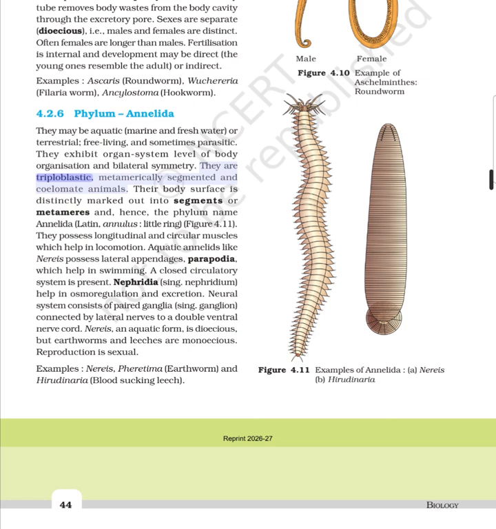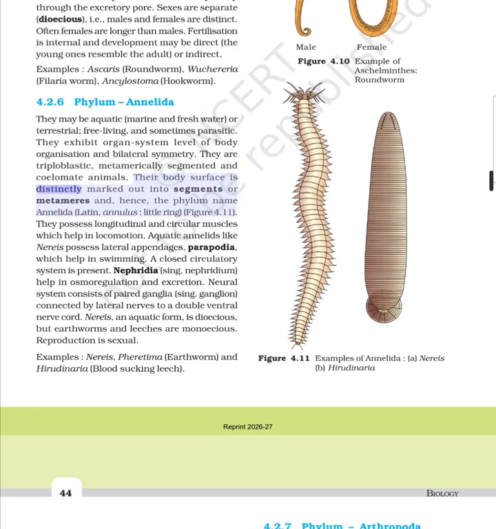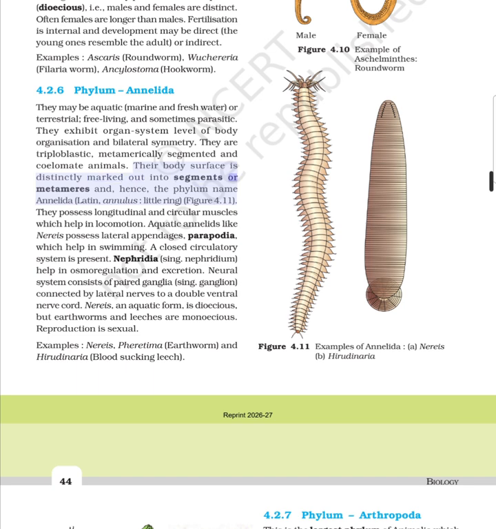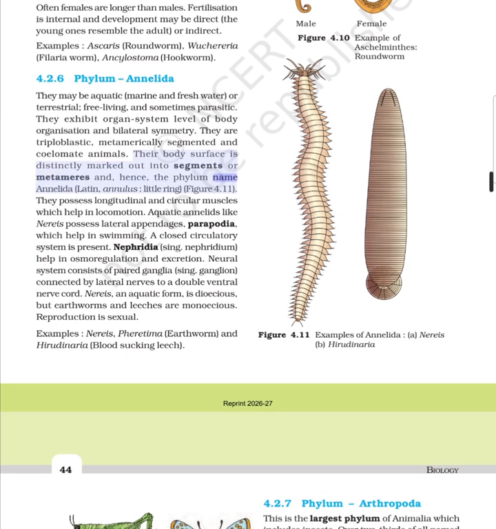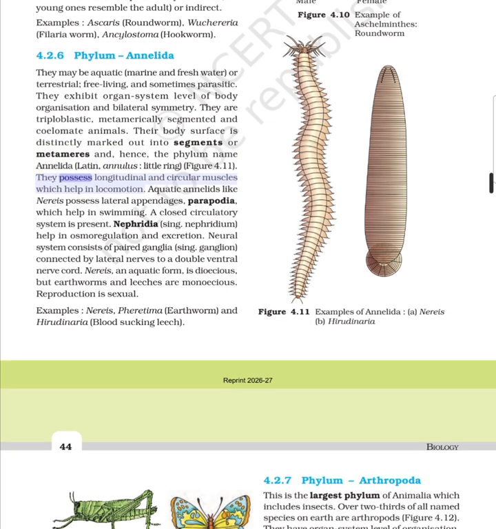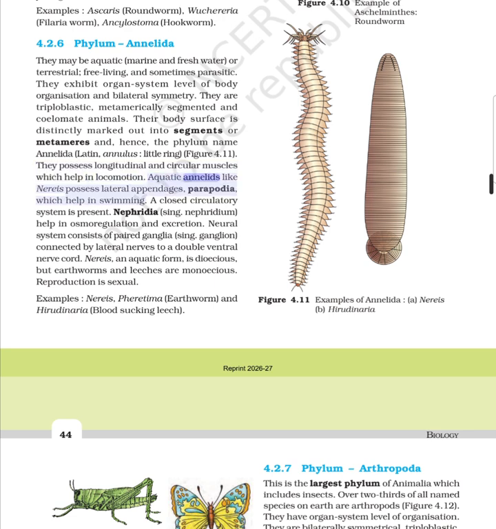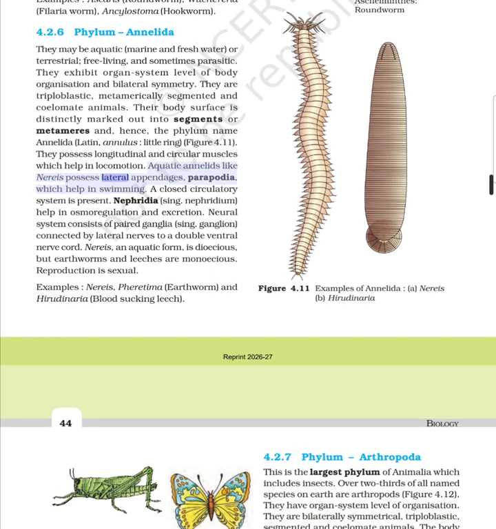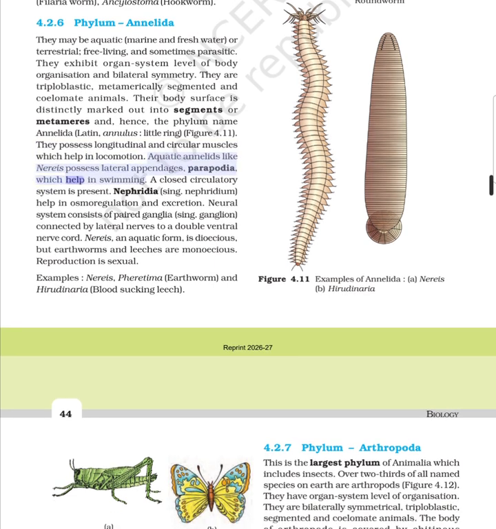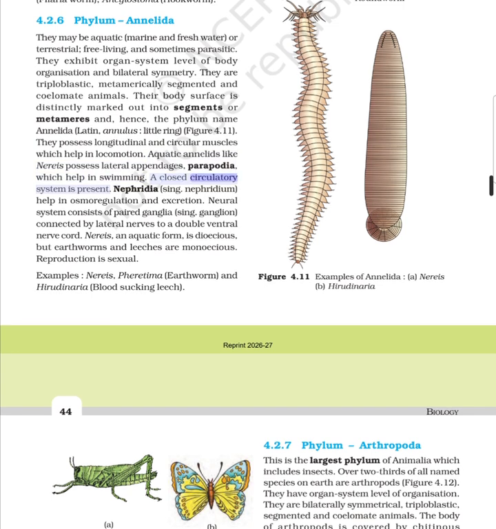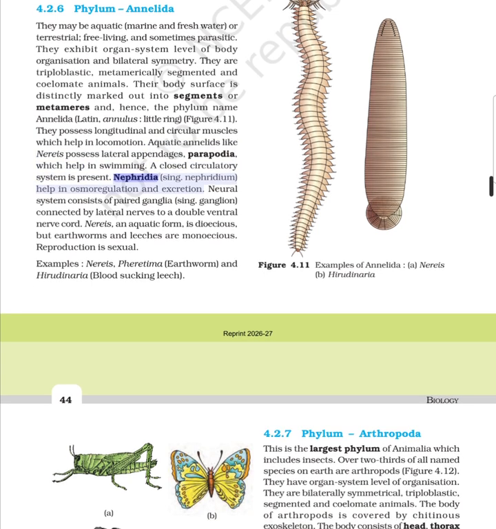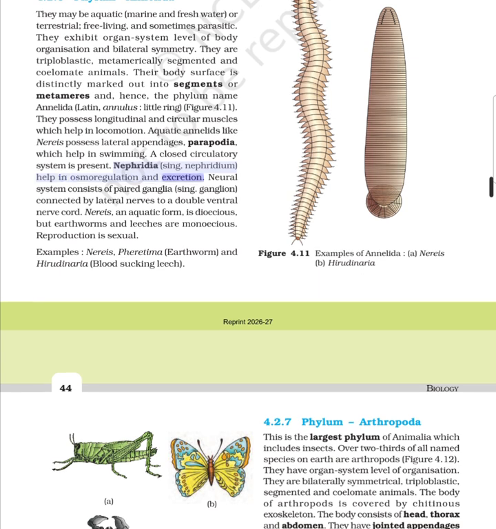They are triploblastic, metamerically segmented and coelomate animals. Their body surface is distinctly marked out into segments or metameres and, hence, the phylum name Annelida. They possess longitudinal and circular muscles which help in locomotion. Aquatic annelids like Nereis possess lateral appendages, parapodia, which help in swimming. A closed circulatory system is present. Nephridia help in osmoregulation and excretion.